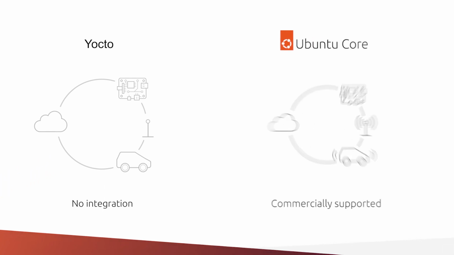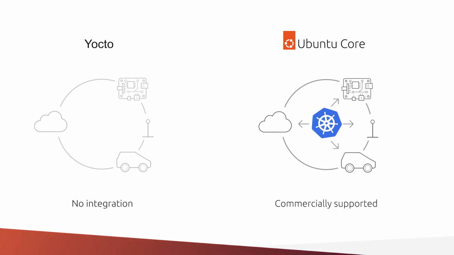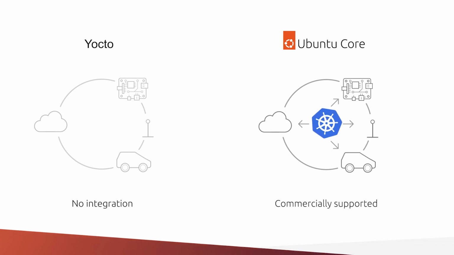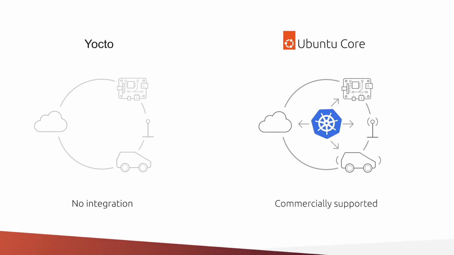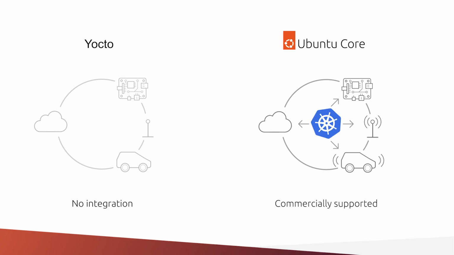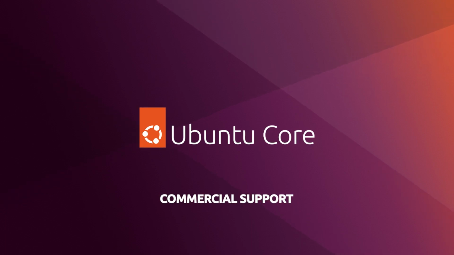On the other hand, Canonical provides a commercially supported Kubernetes solution for containerized applications. MicroK8s is a lightweight Kubernetes distribution for clouds, workstations, edges, and IoT devices. Combining Ubuntu Core and MicroK8s creates a streamlined, embedded Kubernetes experience optimized for size and performance in IoT and edge applications. Another critical consideration is the availability of commercial support.